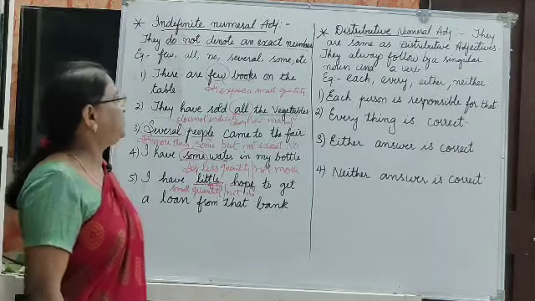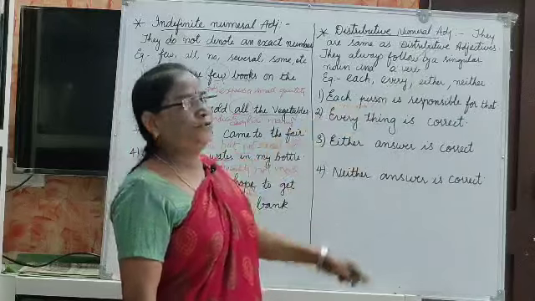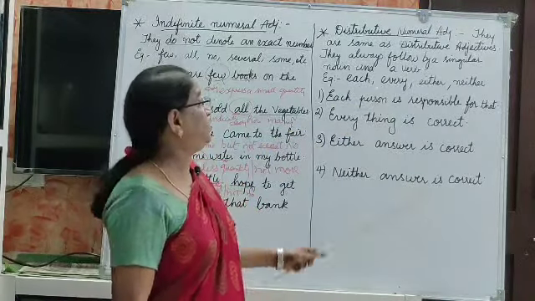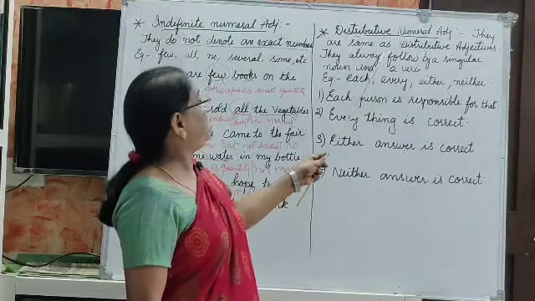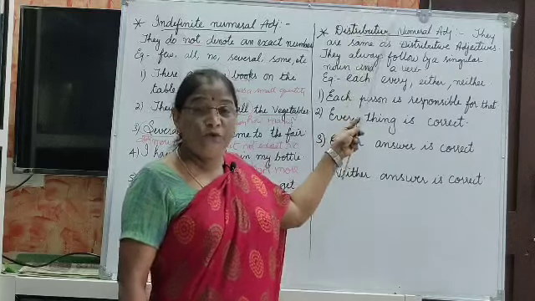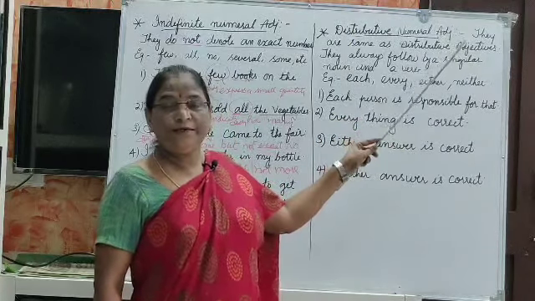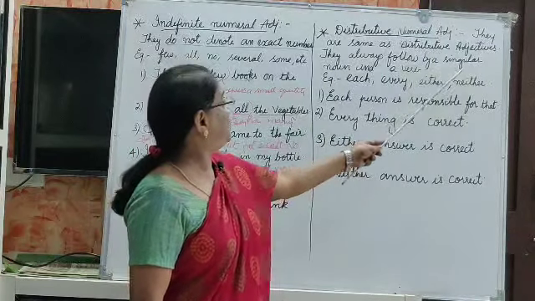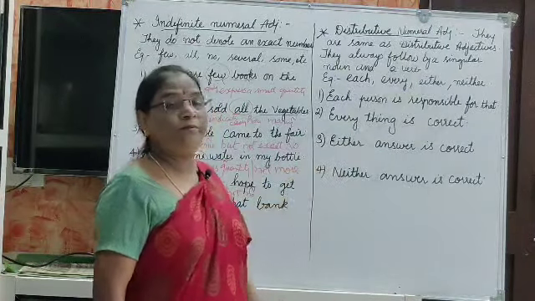Okay, and next one is distributive numeral adjective. Distributive. How do we distribute? They are the same as distributive adjectives. Here we say distributive numeral adjective. They are always followed by a singular noun and a verb.